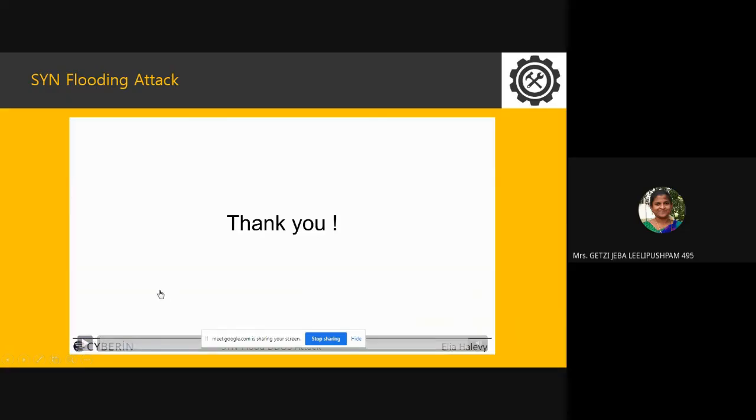So now you would have checked out what a SYN flooding attack is, and kindly do not attempt this. You can attempt it on your own machine, but do not attempt it on any servers, because you may be blacklisted. You can attempt a solution for the SYN flooding attack, but kindly do not attempt a SYN flooding attack on any authorized servers. I know there are very enthusiastic hackers and cyber security people in this class, but kindly do not do it. All right.